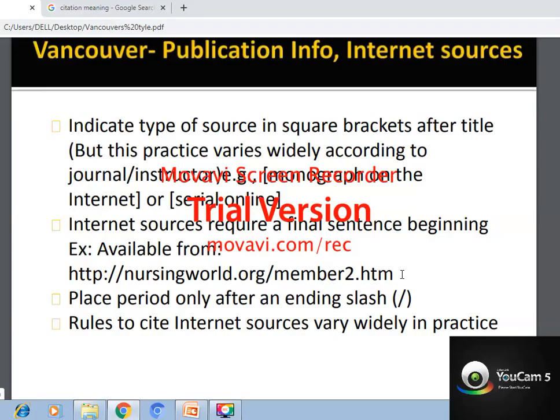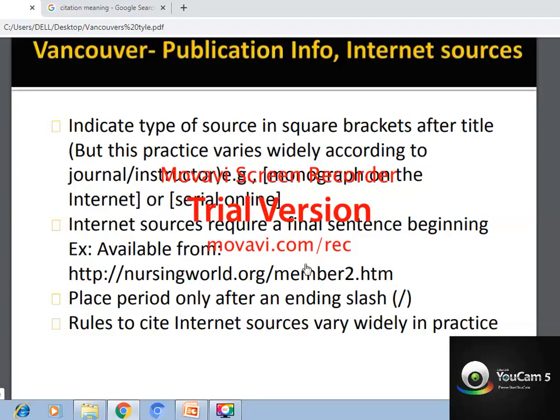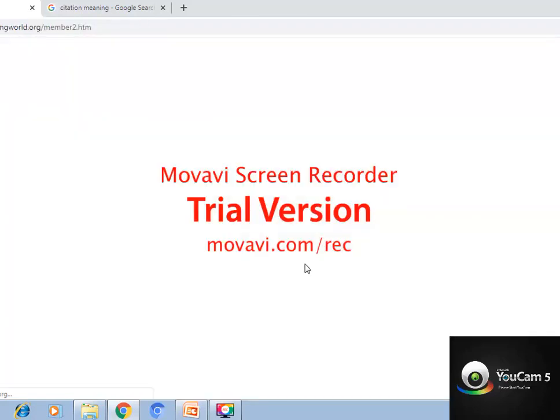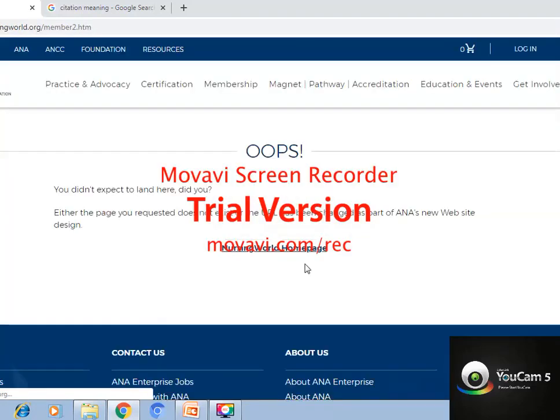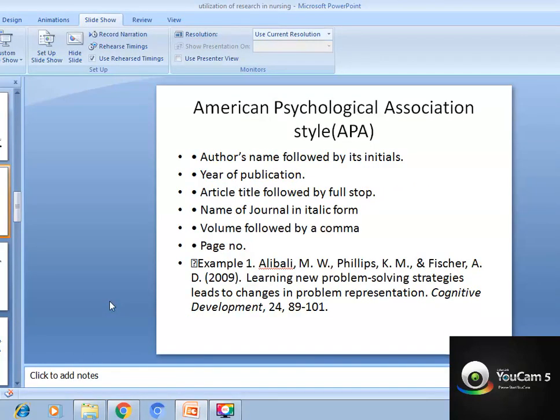Make sure you completely copy the site where you are referring from. So journal, book and internet sources, we will be doing the references when we do our research. So make sure you exactly follow the Vancouver style. Clear? If there is any doubt, make sure you discuss it in our class.